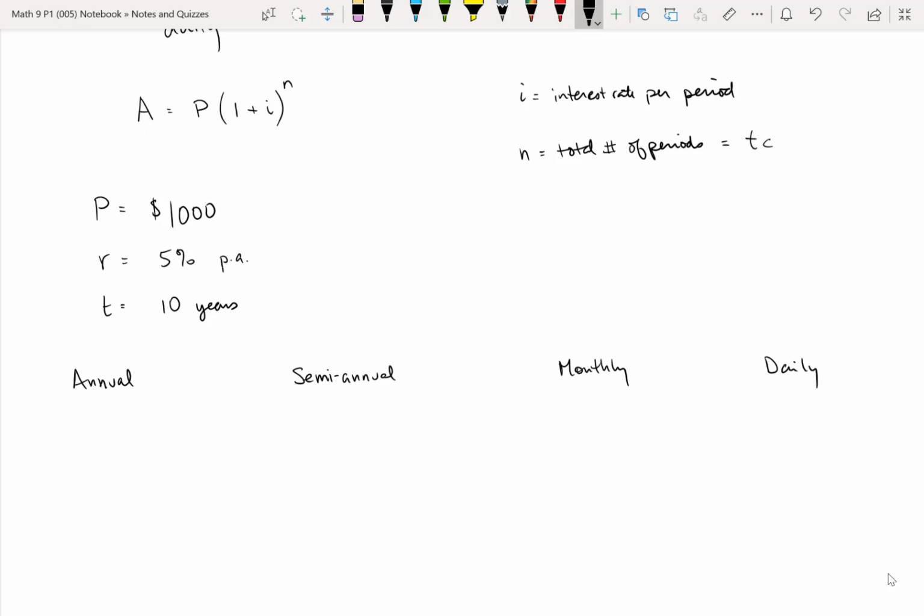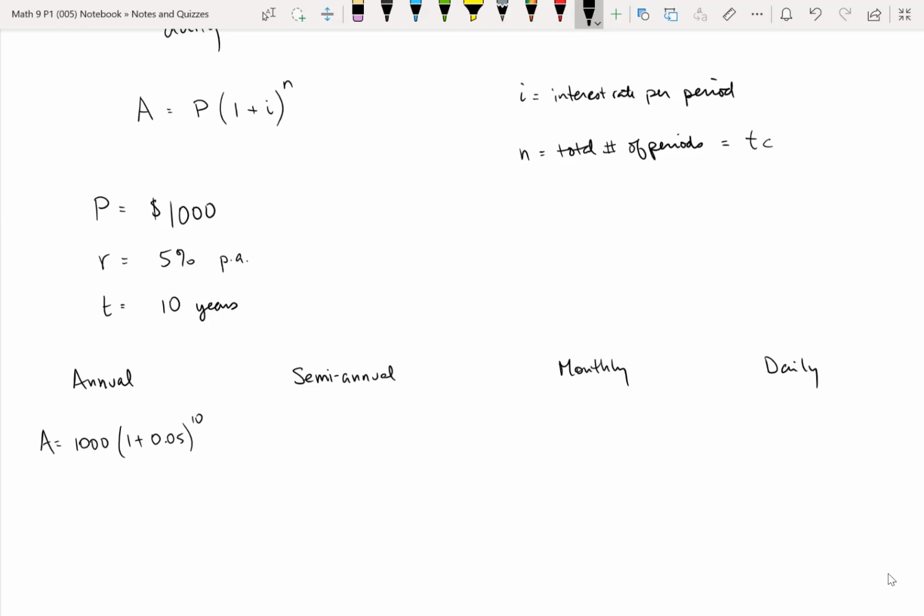In this case, though, the C, the number of compounding periods, is simply 1. So when you take the interest rate and divide it by 1, you just end up with the interest rate. Same with multiplying the T, the time, by 1, you just end up with T. So we have A equal to 1,000 times 1 plus the interest rate 0.05 raised to the power of 10.